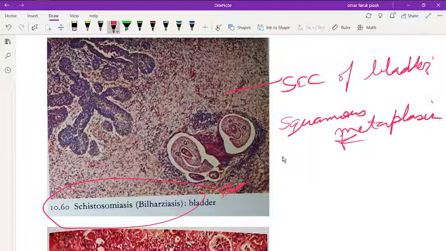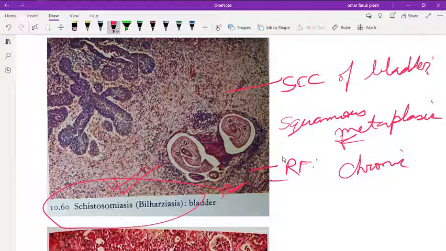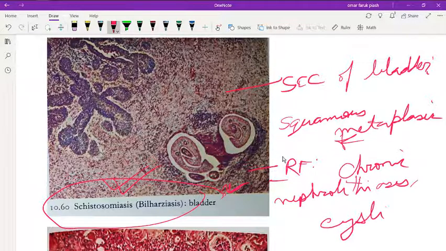The risk factors include Schistosoma haematobium infection, and other causes include chronic cystitis, smoking, and chronic nephrolithiasis. It also presents with painless hematuria.